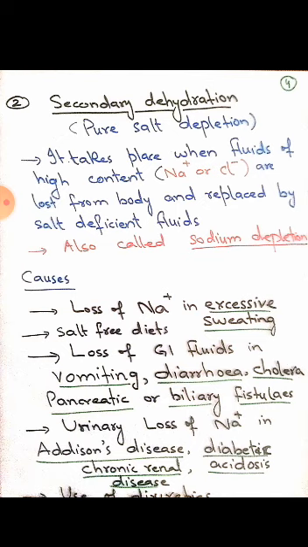Diabetic acidosis. As yet you are not familiar with the pathology and complications of this disease, but up to this scope you should know that in uncontrolled diabetes there is more keto acid production, and these organic keto acids can decrease the pH, increase the acidity load, and increase the hydrogen ion concentration.